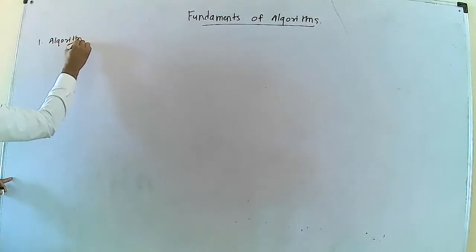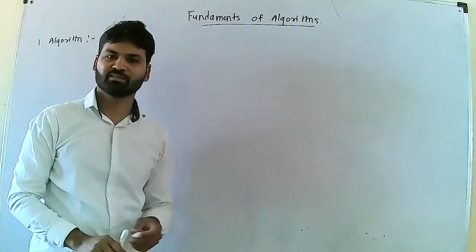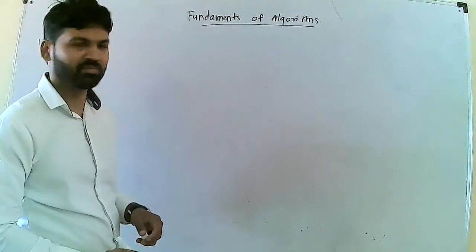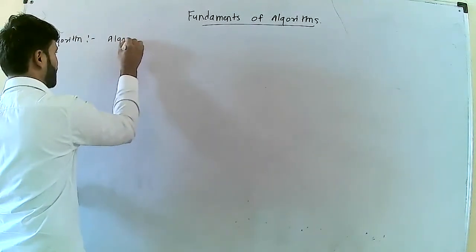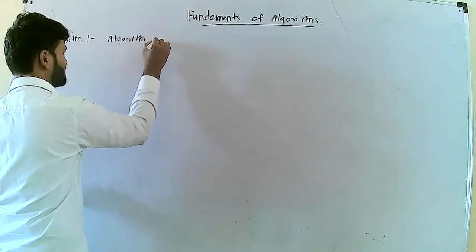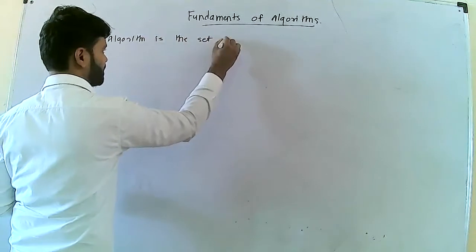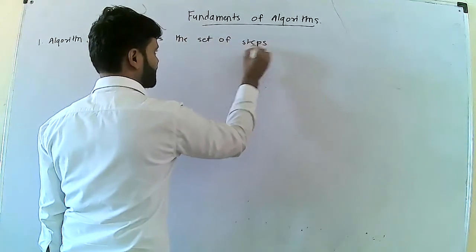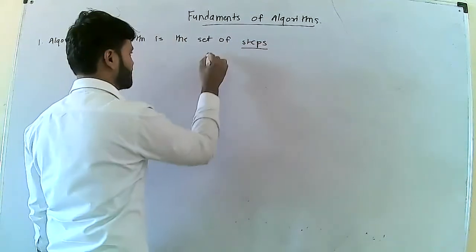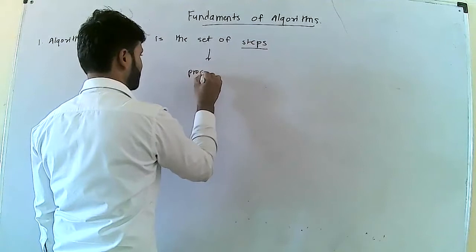What is the algorithm? In previous semester, we have studied all these concepts. Algorithm is a set of steps. But which steps? Procedural.